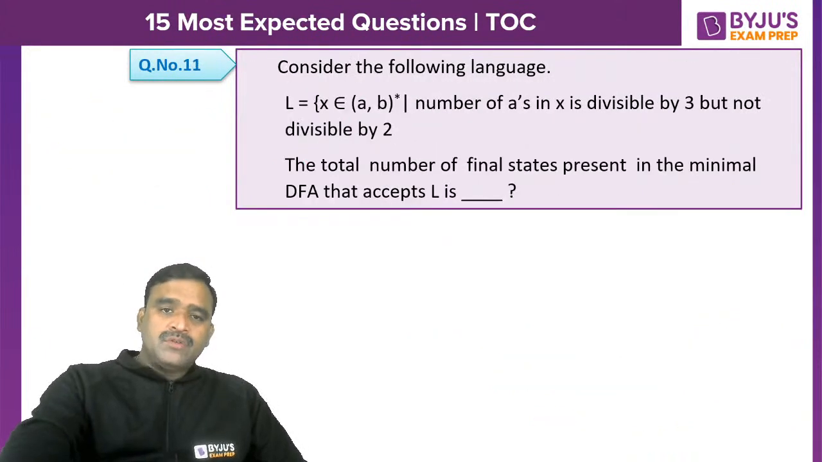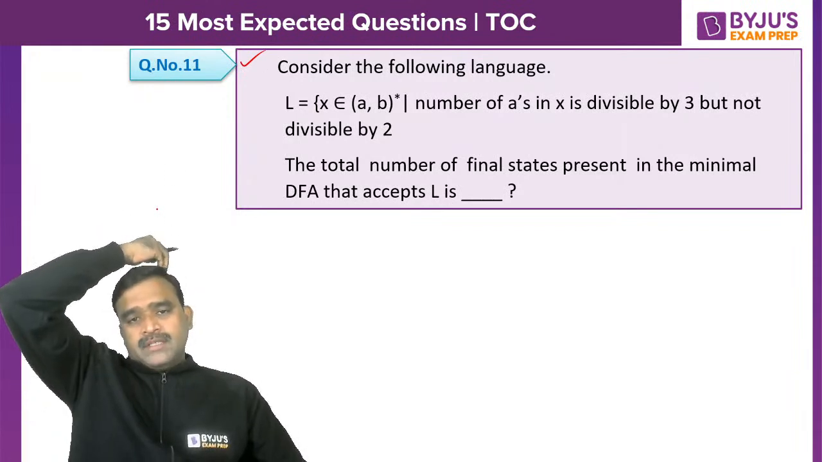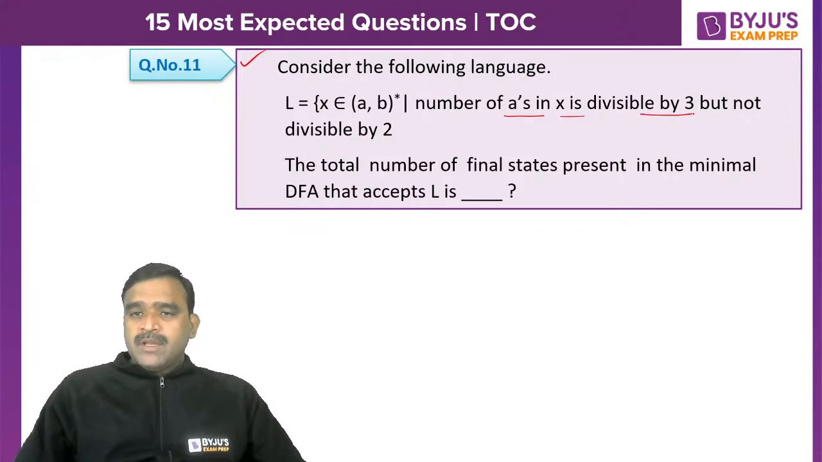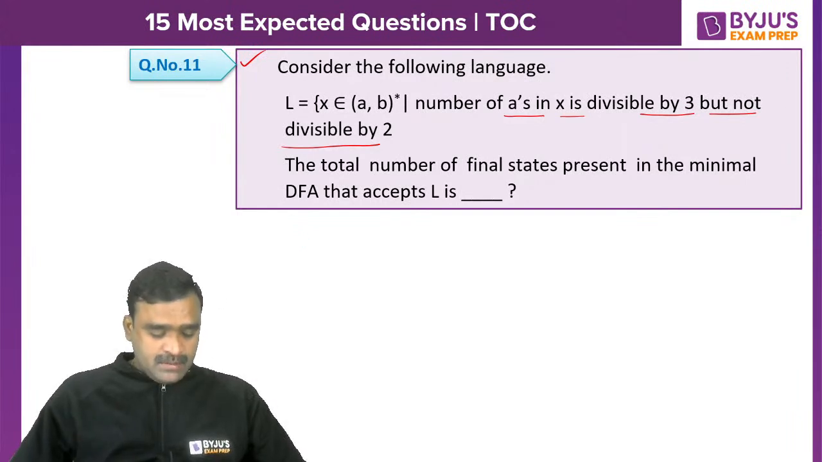Yes, now coming to question number 11. Consider the following language. L is equal to x such that x belongs to {a, b} star. Number of a's in x is divisible by 3 but not divisible by 2. Total number of final states present in the minimal DFA that accepts L is dash. Until and unless you construct the machine, you can't answer this question. You have to construct a minimum state DFA for this so that you can count the number of final states in that.